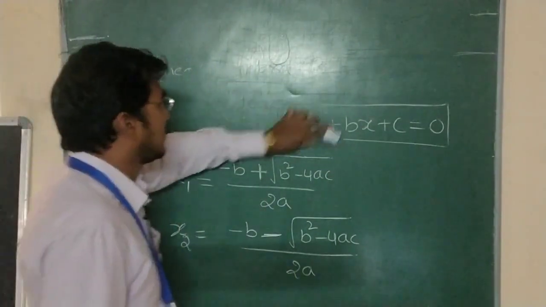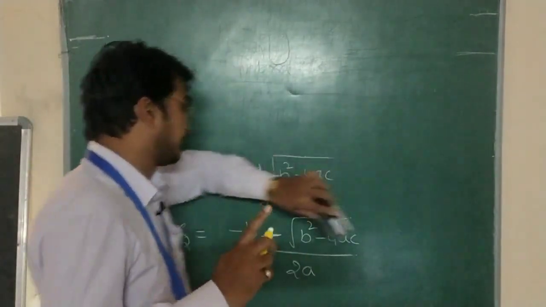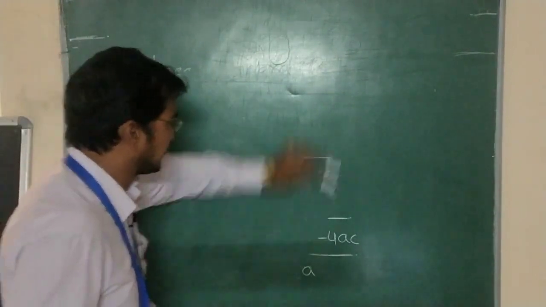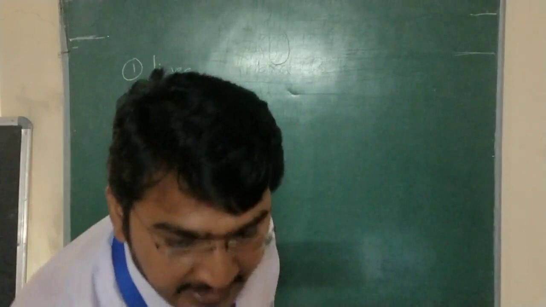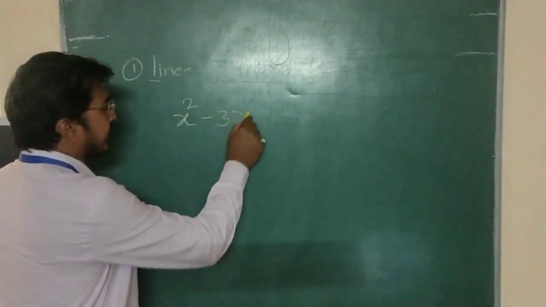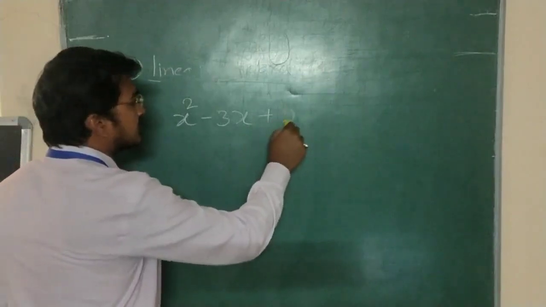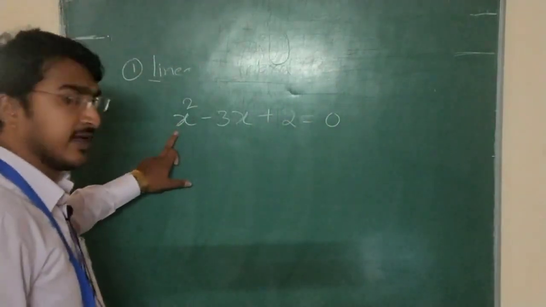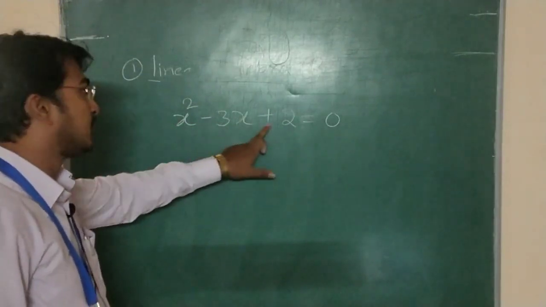So I am taking one algebraic equation here: x square minus 3x plus 2 is equal to 0.